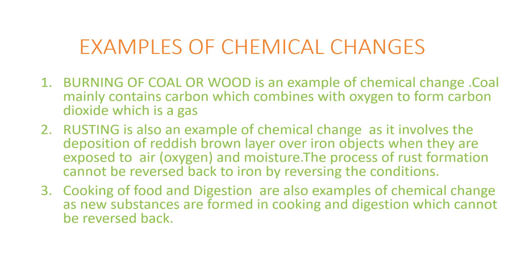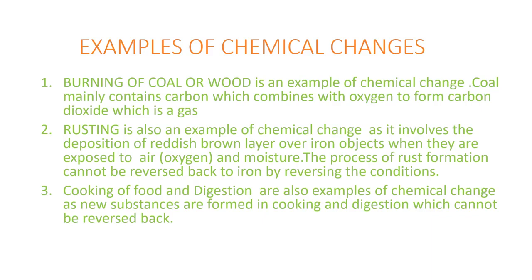Students, now we will take the examples of chemical changes. Burning of coal or wood is an example of chemical change. Coal mainly contains carbon which combines with oxygen to form carbon dioxide, which is a gas. You cannot convert carbon dioxide back into the coal. Hence this change is chemical change.